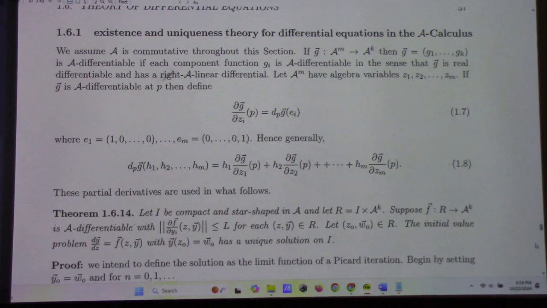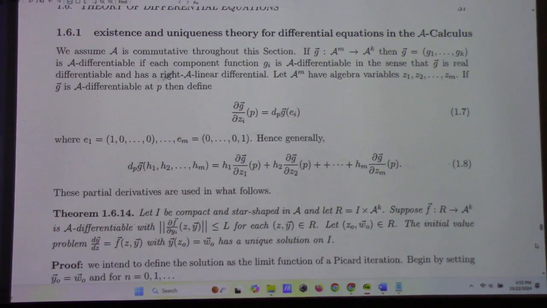So this is the theorem. Let I be compact and star-shaped in A, and let R be equal to I cross A^k. So this is a strip. Well, it's a star strip, because I is a star, but A^k is the full thing. This is analogous to the strip we just looked at. And suppose F is a mapping from R to A^k that is A-differentiable, and that the partial derivatives in the A sense are bounded by L for each point in the strip. And let that be a point in the strip. Then the initial value problem dy/dz equals f(z, y) with y(z0) equal to w0 has a unique solution on I.